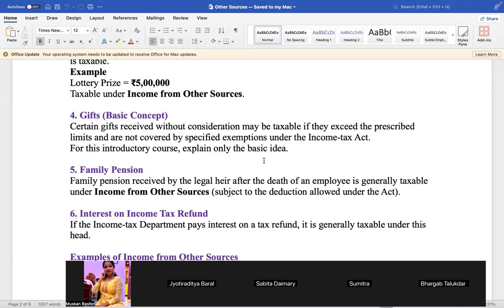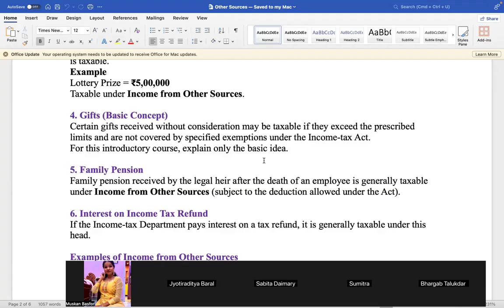Now, when you pay income tax late, the government takes interest from you. Similarly, when the government refunds you the excess tax late, then the government should give you interest. You had paid 5 lakh, but your tax is actually 4 lakh. So 1 lakh income tax you have paid more. When you paid, it was not calculated.